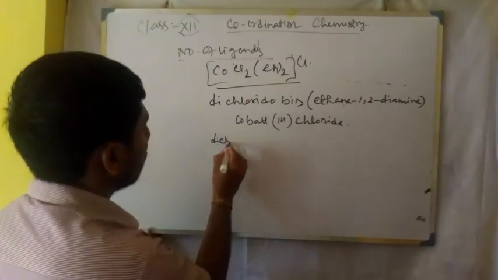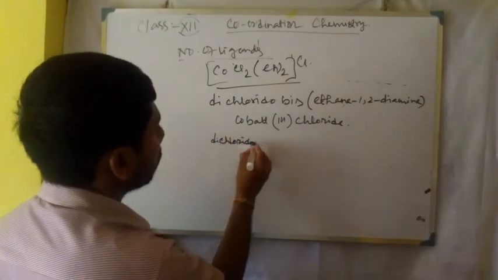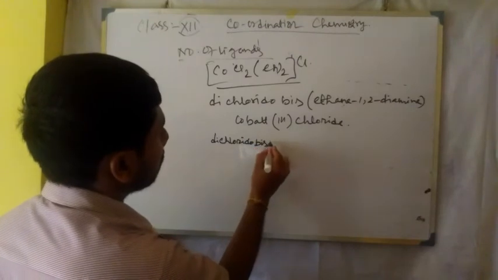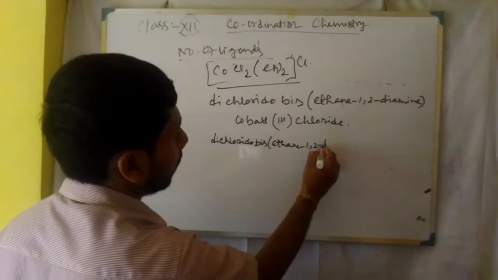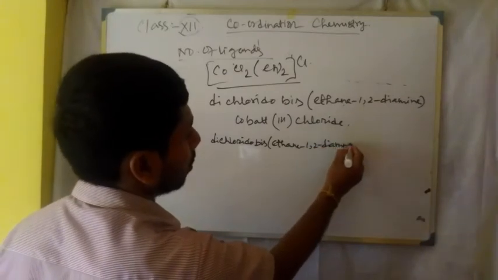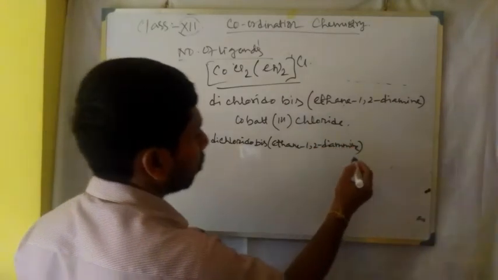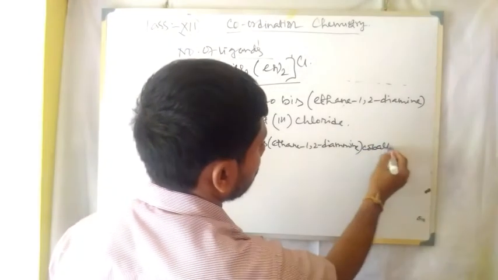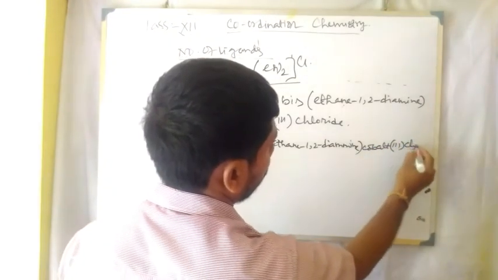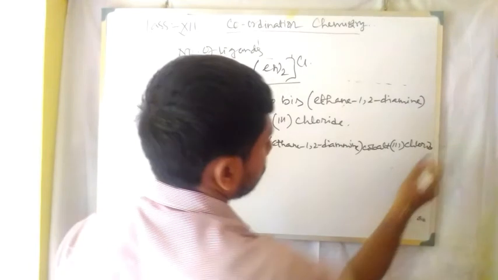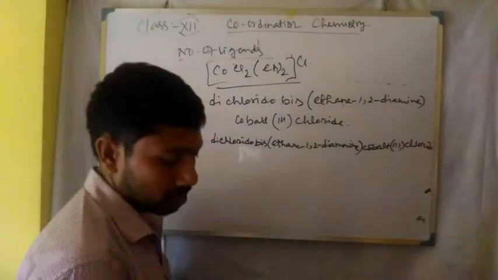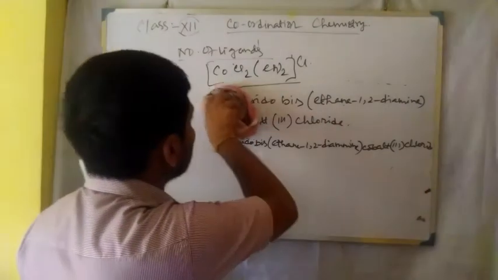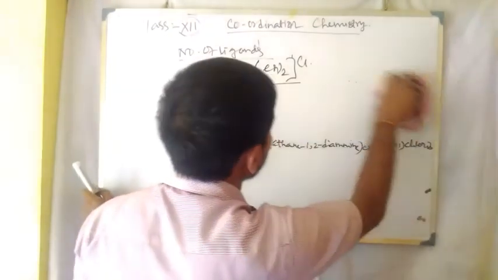Dichlorido bis(ethane-1,2-diamine), bracket close, cobalt(III) chloride. So it is the name. There is no space and all the letters are in small letters. So, just explaining the name.